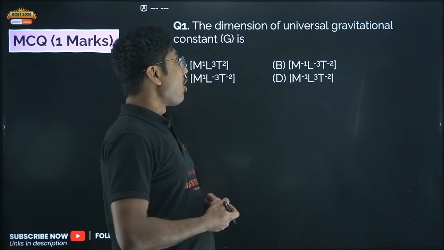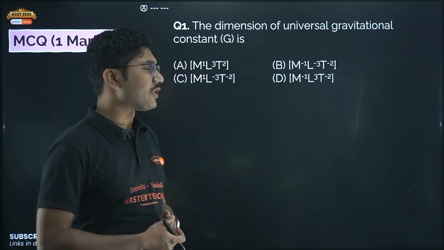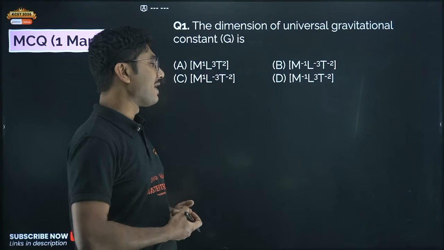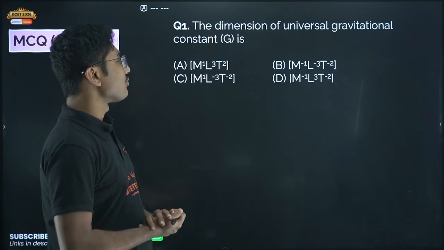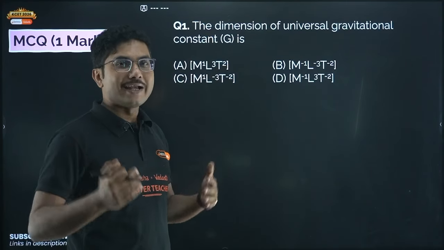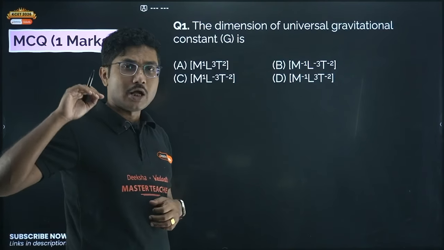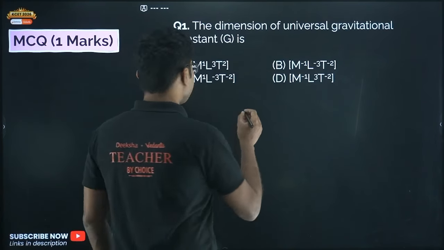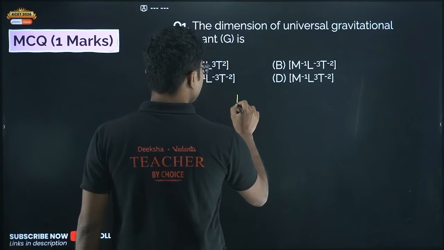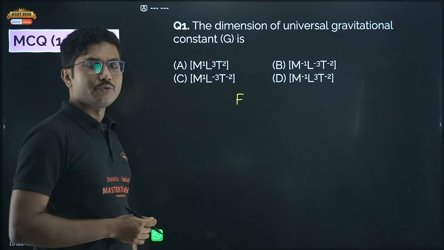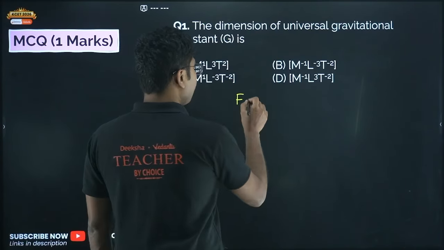The dimensions of universal gravitational constant G is. This is one of the most asked questions from this chapter as well as in your PU exam. So how can you find the dimension? I always request you to remember one dimension, that is the dimension of force. If you remember the dimension of force, then most of your quantities can be related to force somehow, and then you can find the dimensions of other quantities.